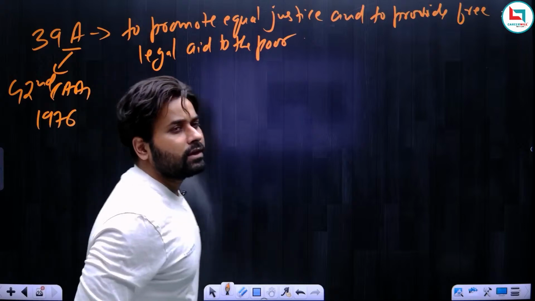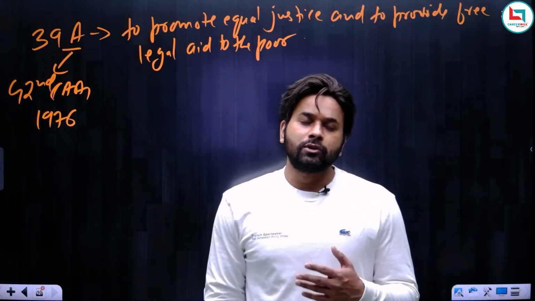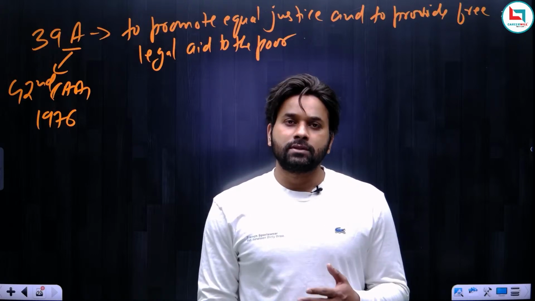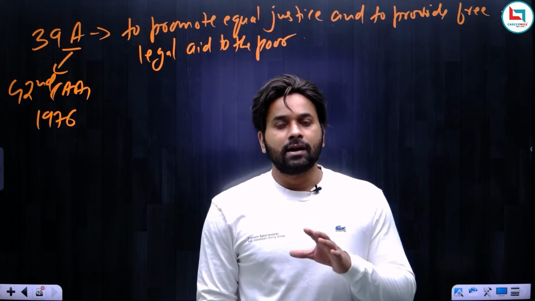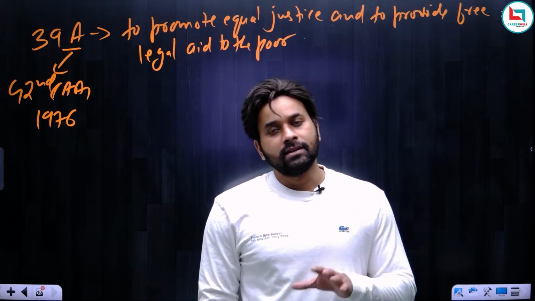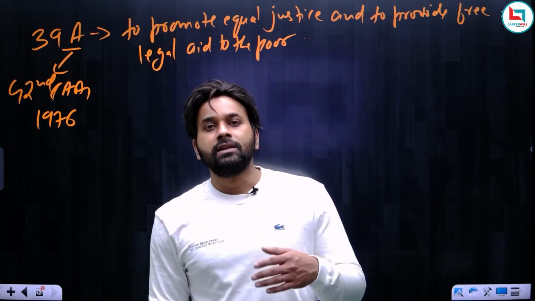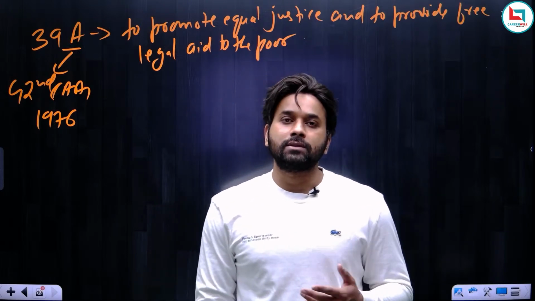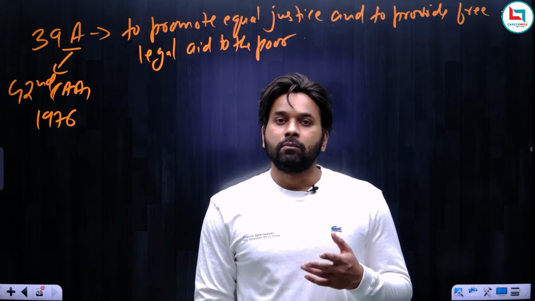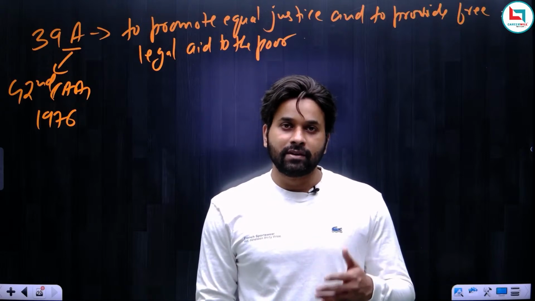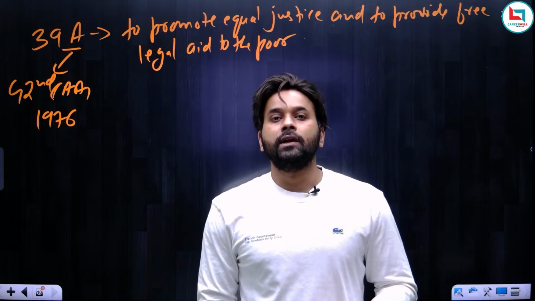Because in our country, those who are poor really do not have the legal knowledge, and because of this, they are exploited, especially by the police. Police often exploit the poor because they are aware that they do not have legal knowledge, and hence can be easily exploited. To this date we see examples of exploitation by the police. Why? Because the poor do not have access to good lawyers and advocates, since they demand money and the poor do not have it. So in order to ensure equal justice, the government should provide free legal aid to the poor.